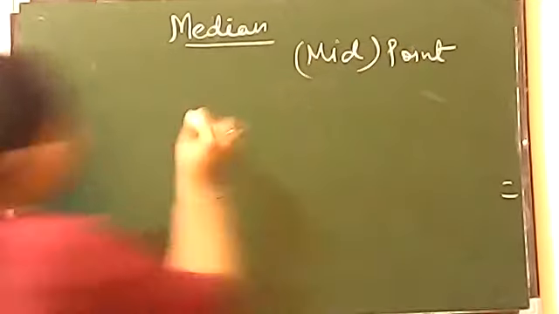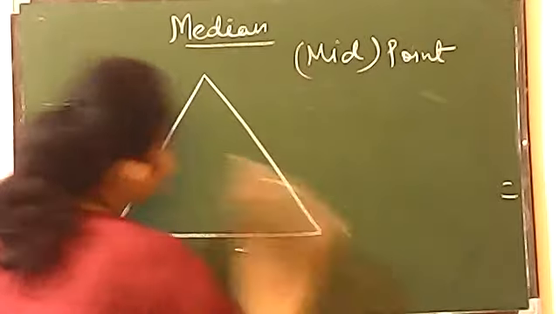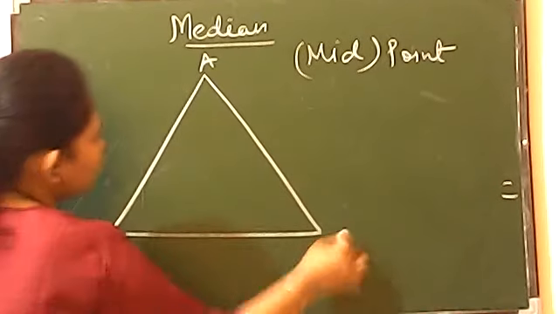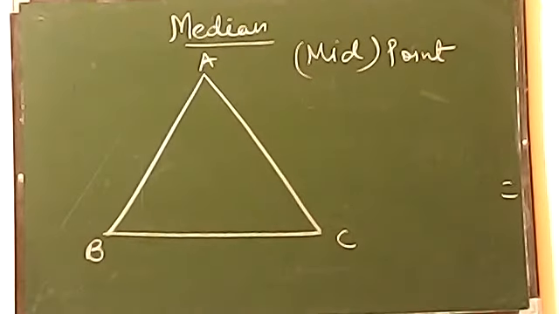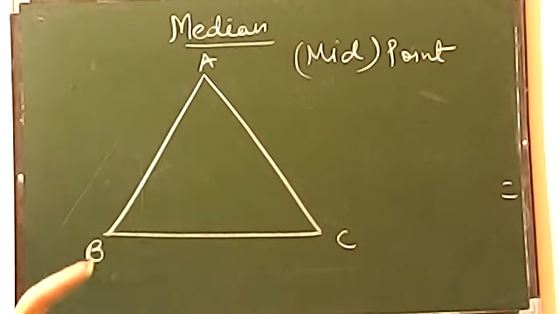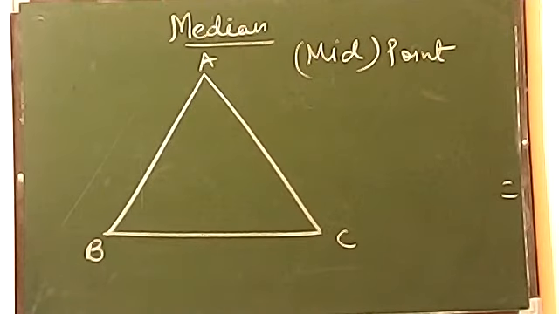Now in a triangle, again the same thing comes. I am giving the name ABC only. Always remember, a median is a line segment. Altitude was also a line segment, and median is also a line segment which is drawn from the vertex to the opposite side.